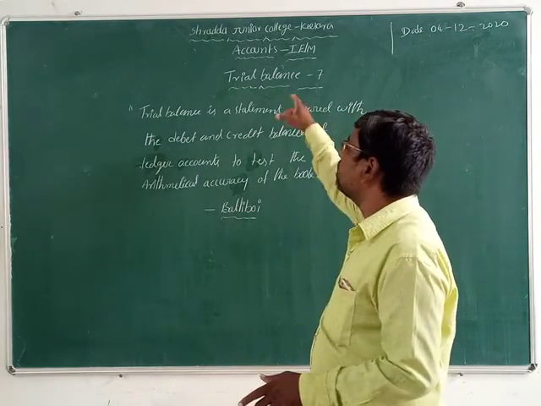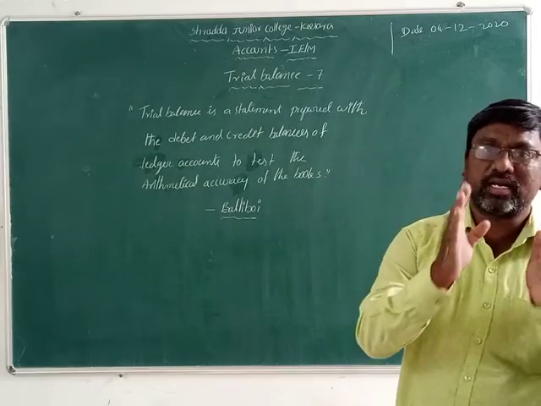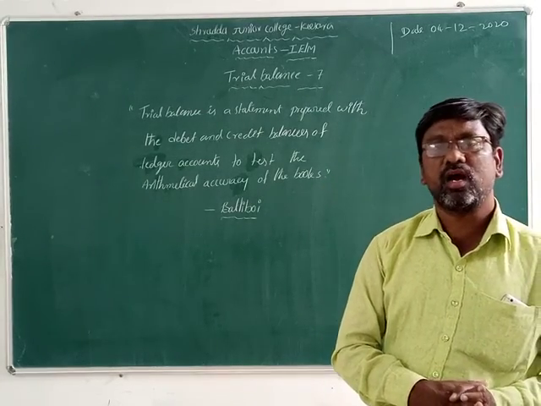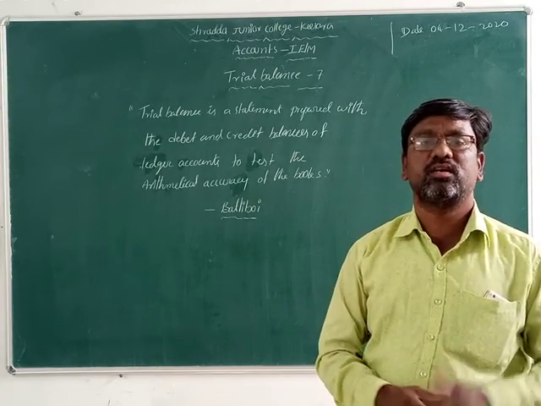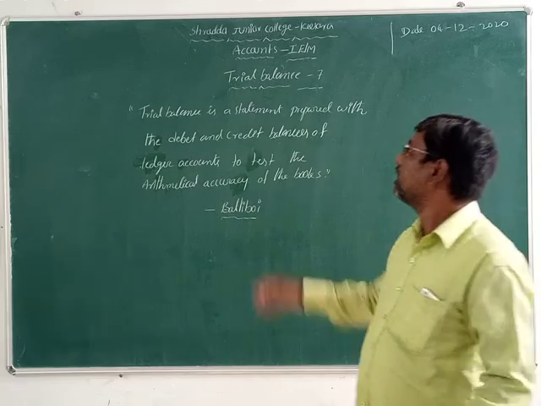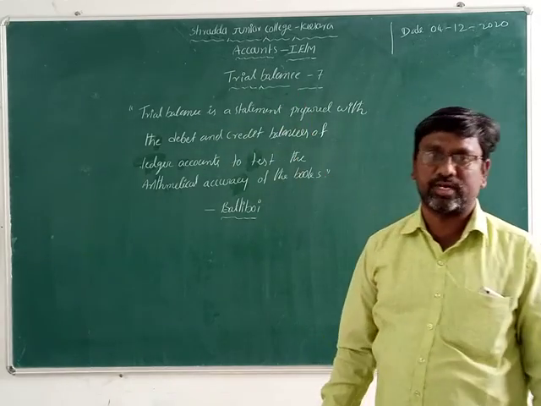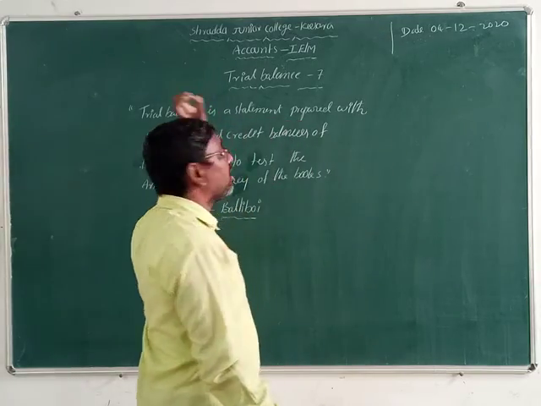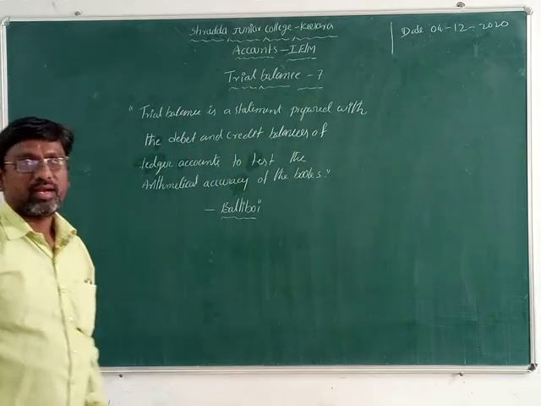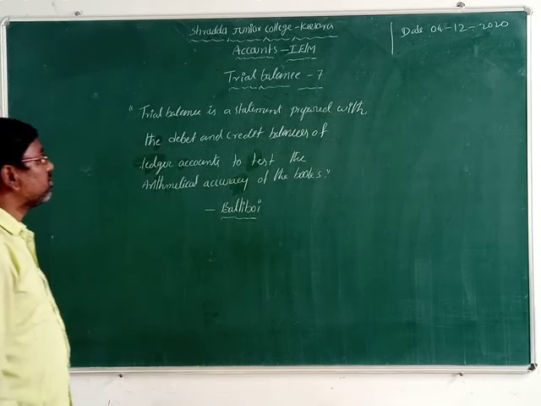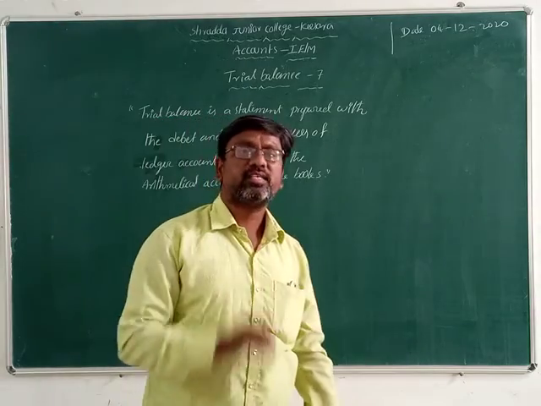So we can clearly understand what is an expense, what is an asset, what is a liability, what is a loss, and what is a profit. That's why the trial balance chapter comes before final accounts problems. Today we are discussing first of all what is trial balance.